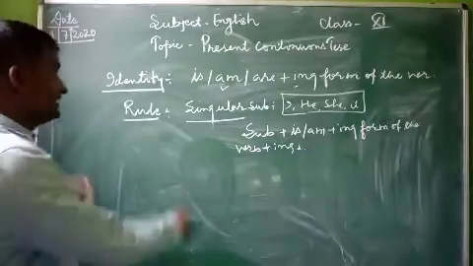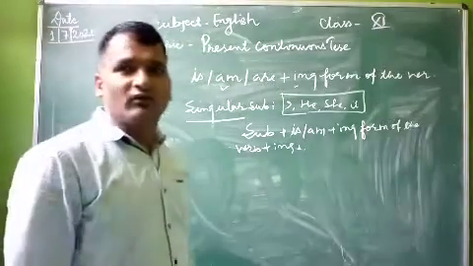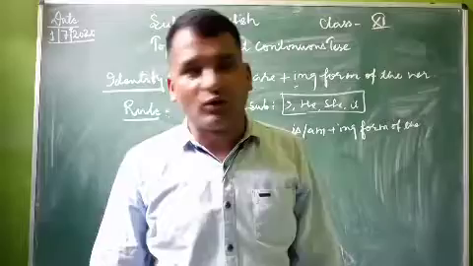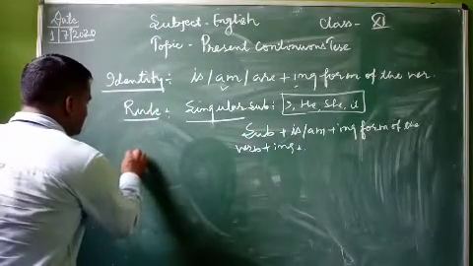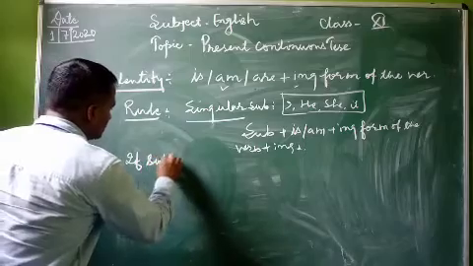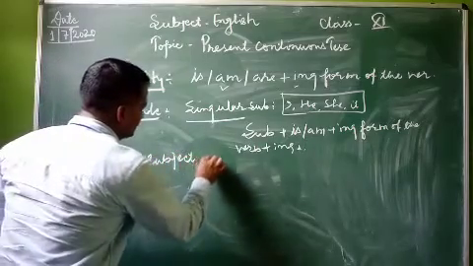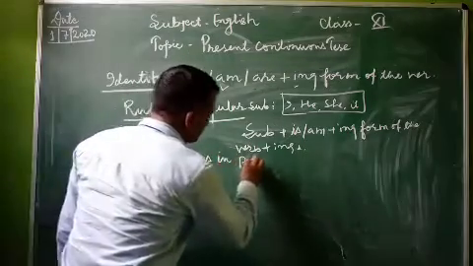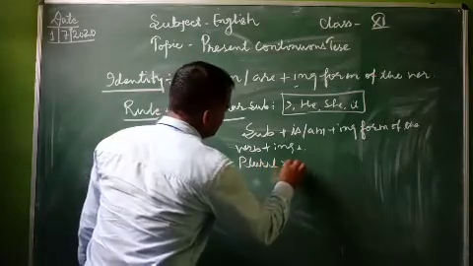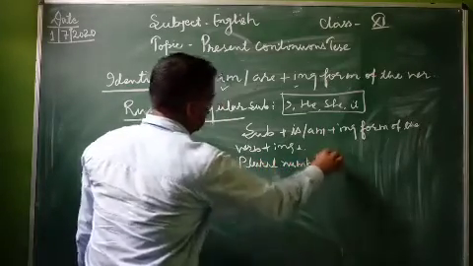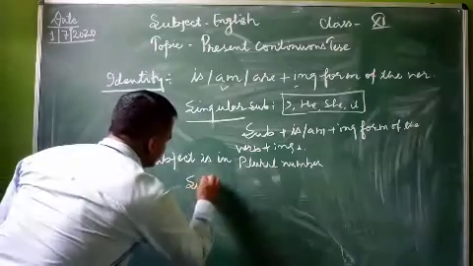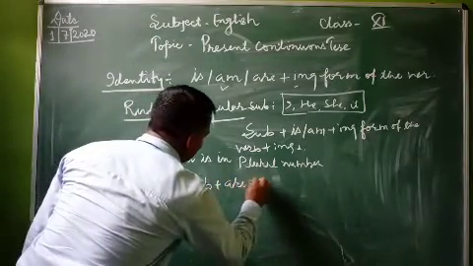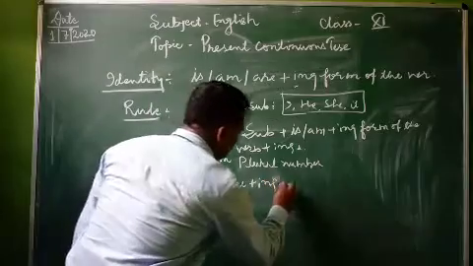If the subject is in plural number, we have to use are with the ing form of the verb. We have to use this structure: subject plus are plus ing form.